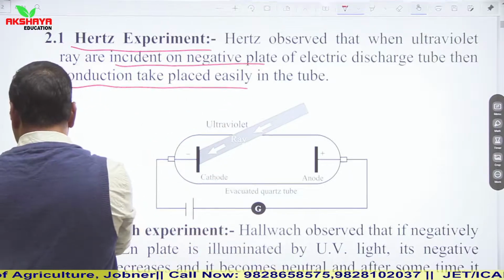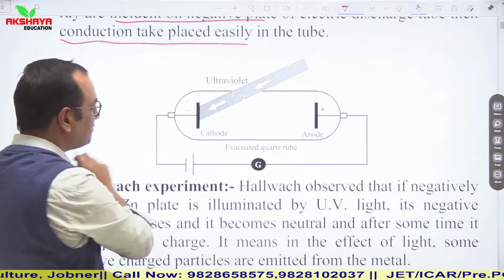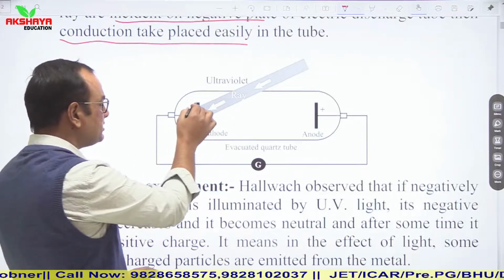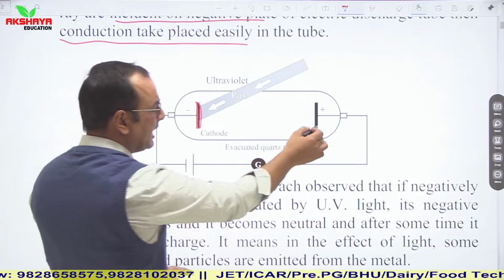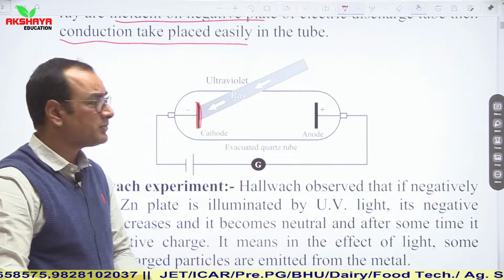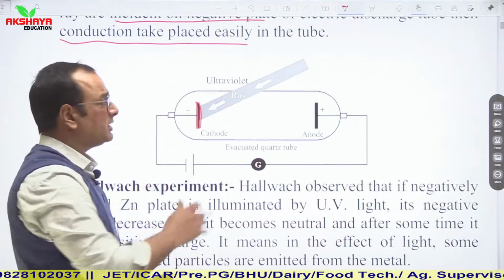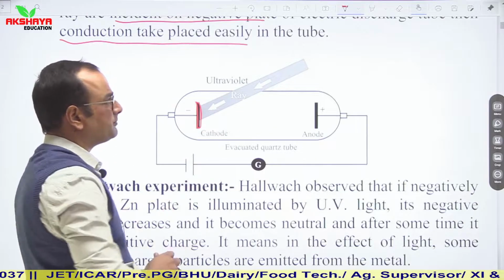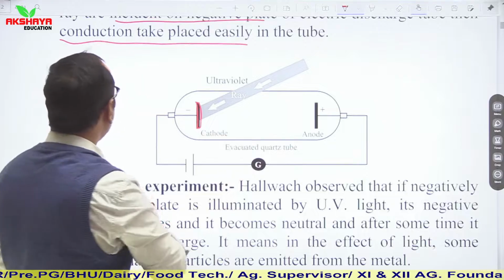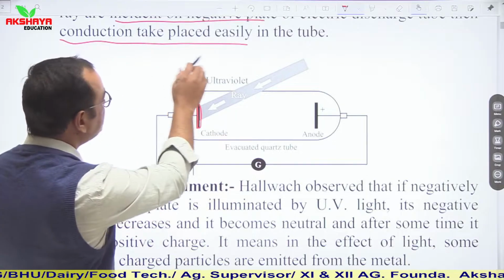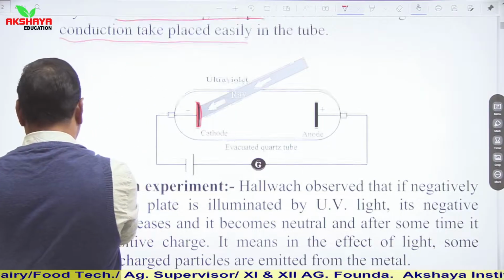It is an evacuated tube, or vacuum tube, in which the cathode is the negatively charged plate and the anode is the positively charged plate. According to Hertz, if UV light is incident on the cathode, electrons are emitted and conduction easily takes place in the tube.